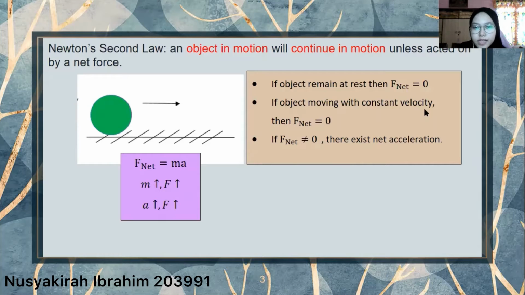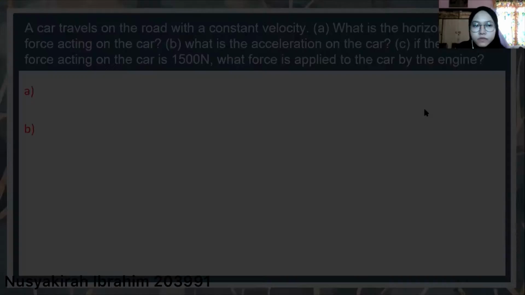If an object remains at rest, then the net force is equal to 0. And if an object is moving with constant velocity, then the net force is equal to 0. And if the net force is not equal to 0, there exists a net acceleration. So let's look at the example.